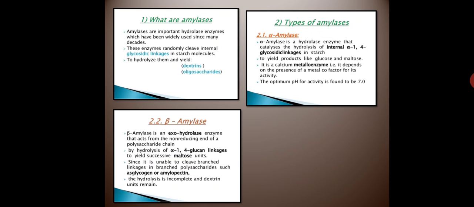If we see the structure of starch, it is made up of two units, amylose and amylopectin. Amylose and amylopectin are nothing but glucose residues attached together by alpha 1,6 linkages and alpha 1,4 glycosidic linkages. Okay, so this is the starch, and this amylase enzyme breaks down the starch.